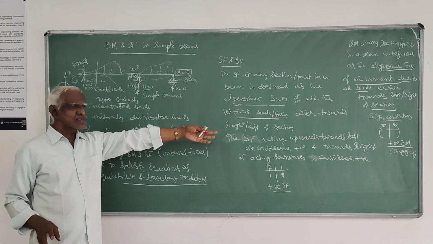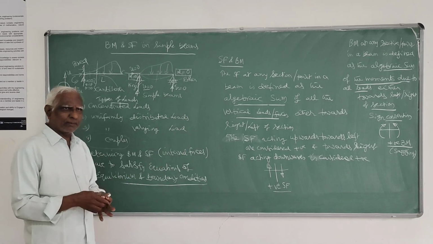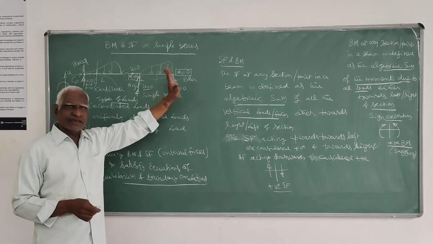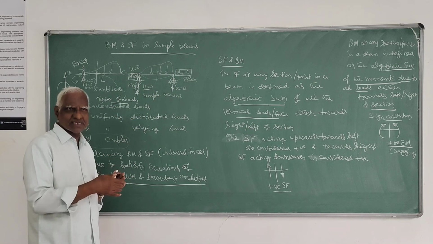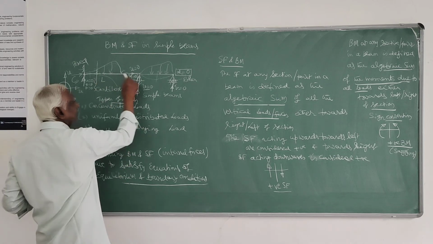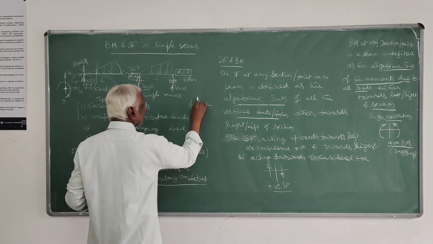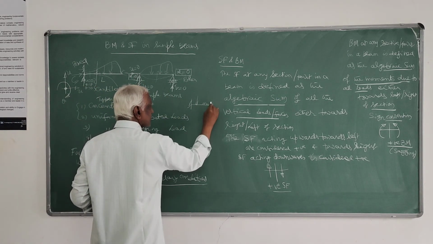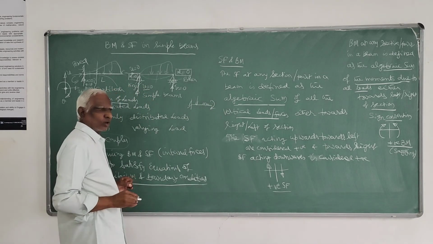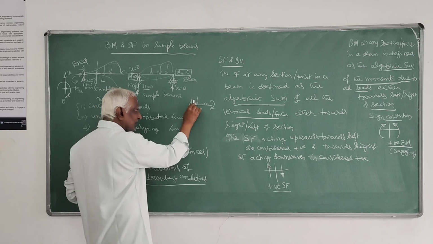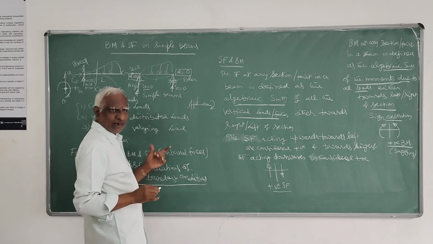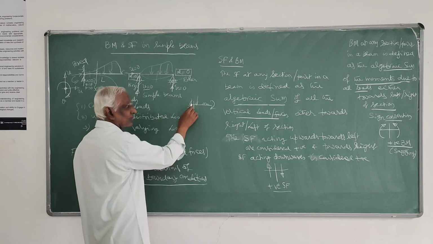So, you have to use the definition of shear force and bending moment. Select different sections, preferably wherever the load changes in the beam. Suppose a beam is subjected to loads like that, three types of load. Then from here to here, no load, one section. You can take and find the bending moment equation about this section.